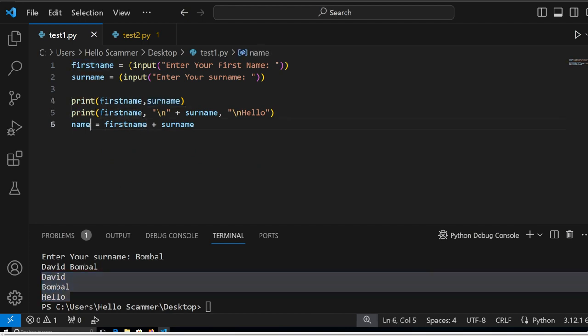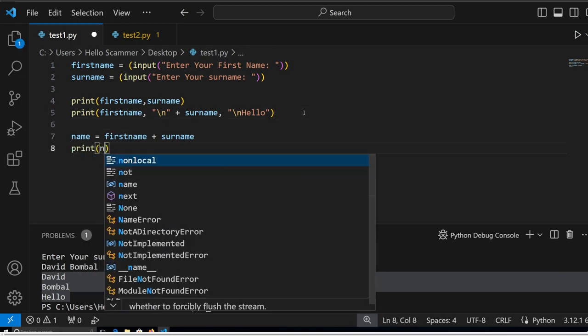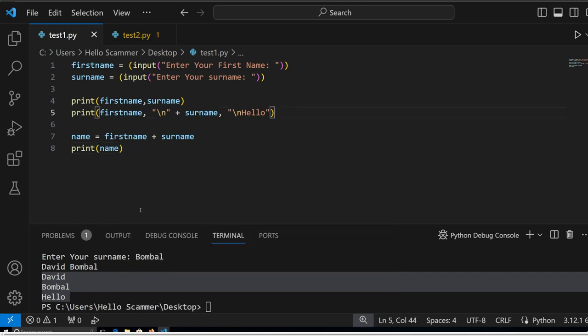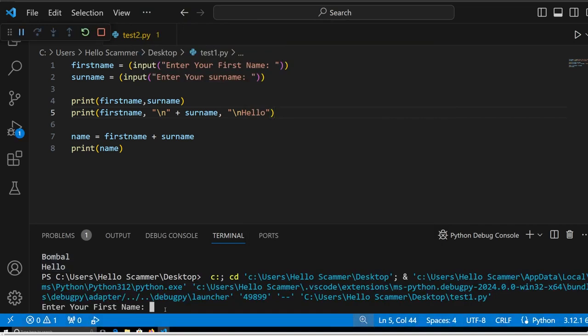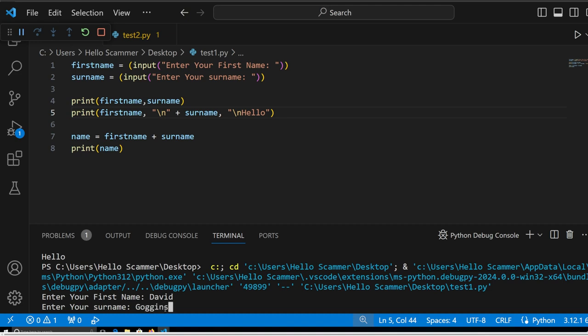Oh, sorry guys, I made a little mistake. I forgot to do one thing. So what we're going to do is print name. Okay, right. Sorry, I made a mistake. Right, so we're going to run again. I didn't notice. That's why I don't like talking and doing two things at once, right? Because we're going to do David Goggins, for example.